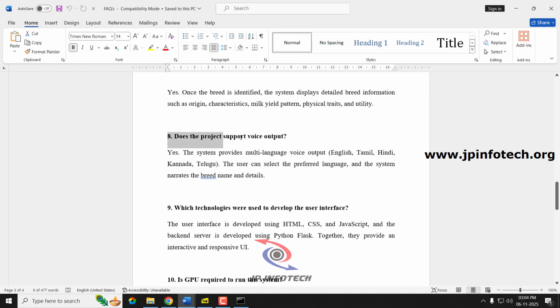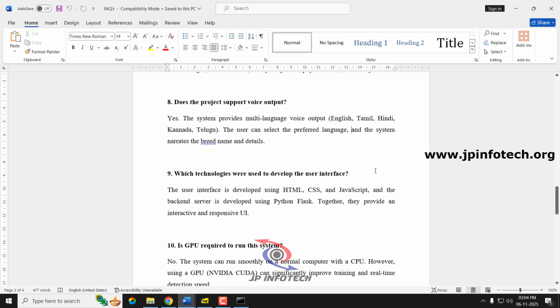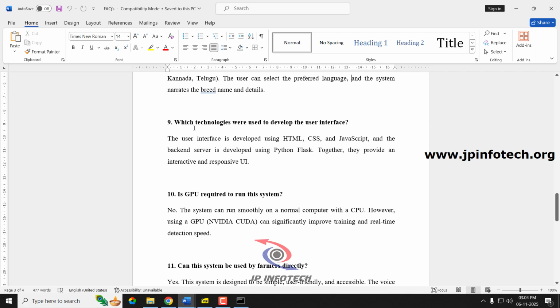Next question, does the project support voice output? Yes, after detection in the image mode, it will give the voice output. The user can select the voice output in different languages. We have provided English, Tamil, Hindi, Kannada and Telugu. Next question, which technologies were used to develop this project interface? So we have used HTML, CSS, JavaScript, and for the backend server we have used Python, Flask.